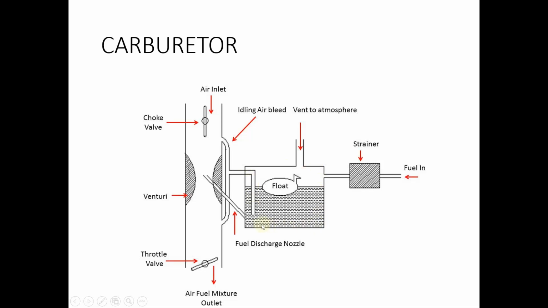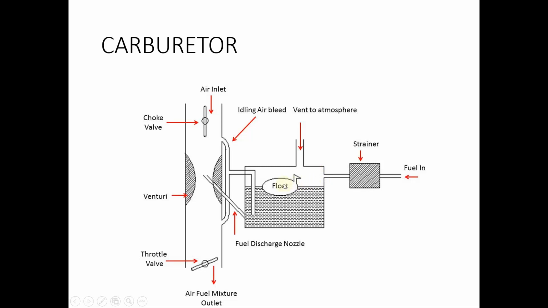So this is the fuel storage tank, the fuel collection tank. The fuel collection tank again has a float valve. The float valve will ensure that a constant level of fuel is maintained within this tank. You know that usually in water tanks, for example Syntex tanks, we have a ball-shaped float valve. Whenever the level of water falls, the float valve moves down and opens up the valve, and water will enter.